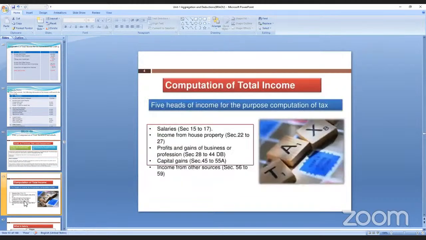And the next is the computation of total income. How will you compute your total income? For calculation of the total income, you have to go through the 5 heads of income for the purpose of calculation of tax. First one is salaries, under sections 15 to 17. Income from house property, sections 22 to 27. Profits and gains of business or profession, sections 28 to 44. Capital gains, 45 to 55. And income from other sources, 56 to 59. So these are all the 5 heads for the purpose of computation of tax. Is it clear?